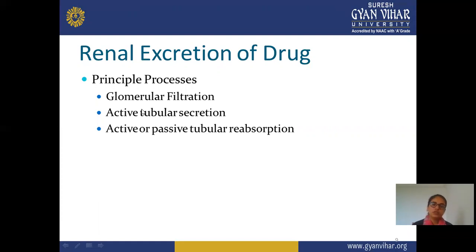Next is active tubular secretion, in which secretion is observed through the active tubular part. Next is active or passive tubular reabsorption. After filtration and active secretion, reabsorption takes place, and this is known as active or passive tubular reabsorption.